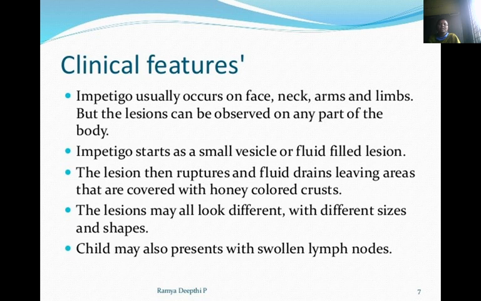Clinical features. Impetigo usually occurs on the face, neck, arms, limbs, but the lesions can be observed on any part of the body. Impetigo starts as a small vesicle or fluid-filled lesions. The lesions then rupture and fluid drains, leaving areas that are covered with honey-colored crust. The lesions may all look different, with different sizes and shapes. Child may also present with swollen lymph nodes.